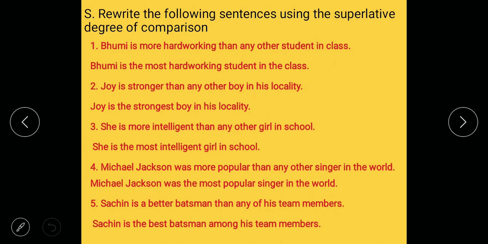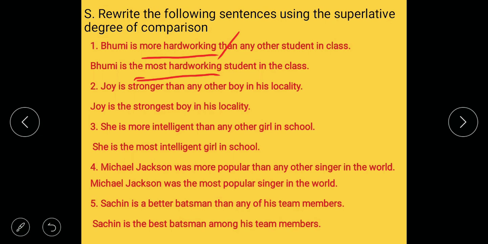Jaya is more intelligent than any other girl in the class. Jaya is the superlative form, the most intelligent girl in the class. Now see question number S. Rewrite the following sentences using the superlative degree of comparison. First one, Bhumi is more hardworking than any other student in class. Then what you have to write? In place of more hardworking, most hardworking, and before superlative form we have to use the. Okay, first use the, then in place of more hardworking write most hardworking, the most hardworking, then remove than. Bhumi is the most hardworking student in the class.